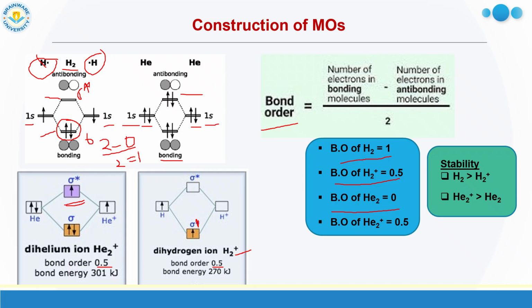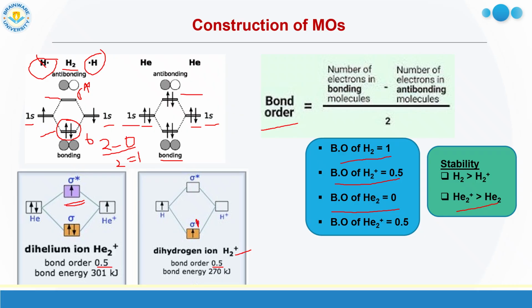So the bond order of He2 plus is higher than He2. He2 is 0, He2 plus is 0.5. So you can see He2 plus is more stable than He2. Bond order higher means higher stability, bond order lower means lower stability.